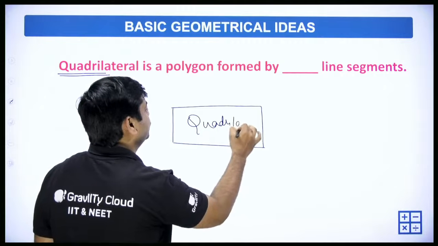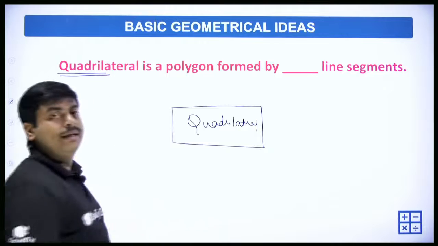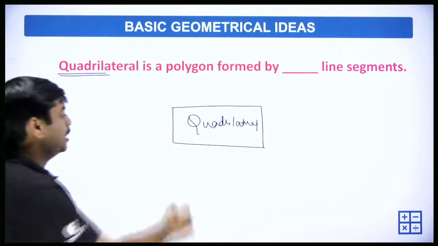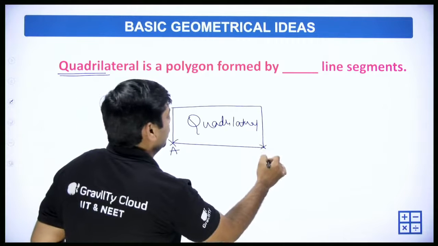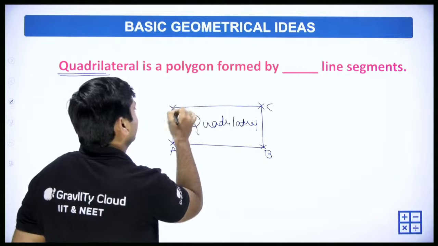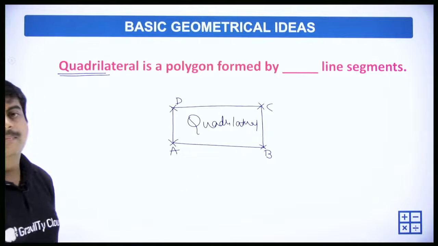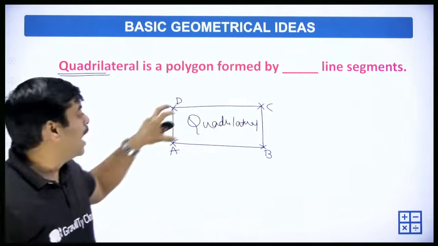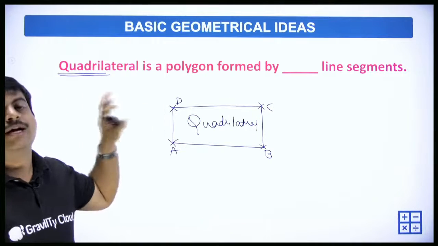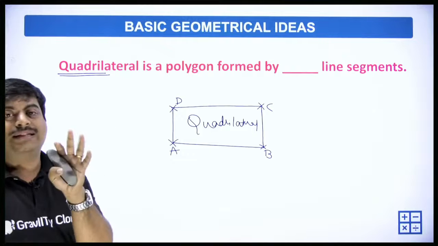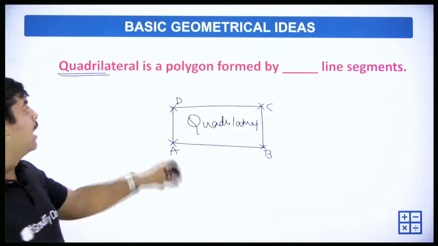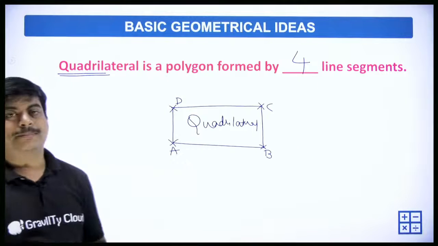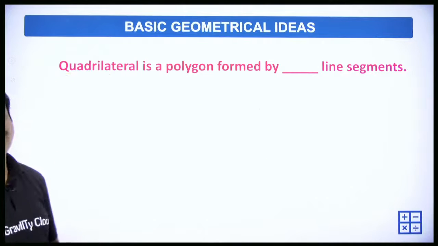So the point is, how many line segments are involved in this one? This is the point A, this is the point B, this is the point C, this is the point D. A, B, C, D. AB is one line segment, BC is the other line segment, CD is the other line segment, and DA is the other line segment. So there are 4 line segments. Quadrilateral is a polygon formed by 4 line segments. Clear? Alright.